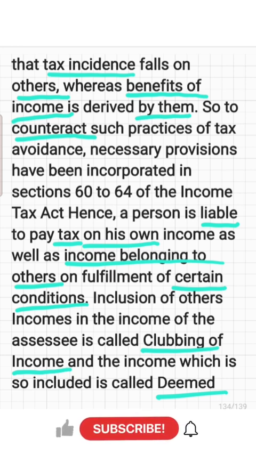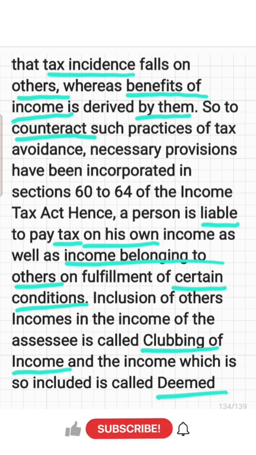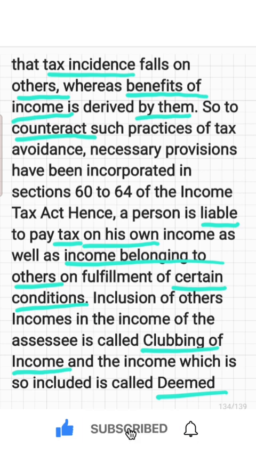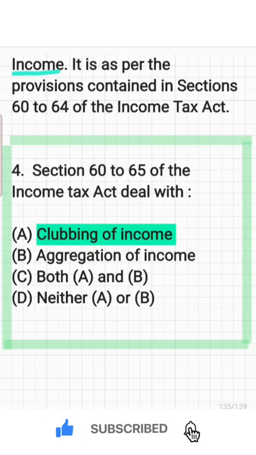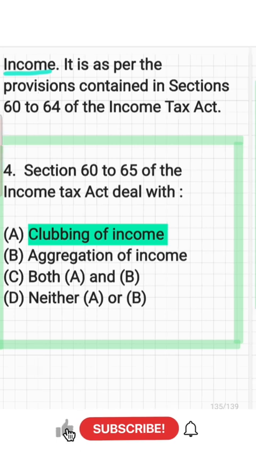Hence, a person is liable to pay tax on his own income as well as the income belonging to someone else under certain conditions. Inclusion of others' income in the income of the assessee is called clubbing of income, and such included income is also called deemed income. Sections 60 to 65 of the Income Tax Act deal with clubbing of income.